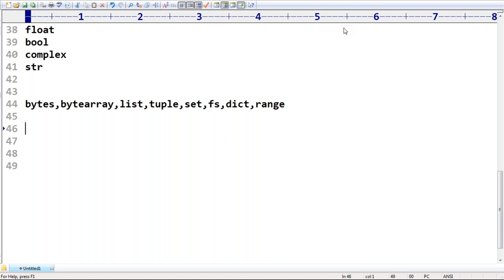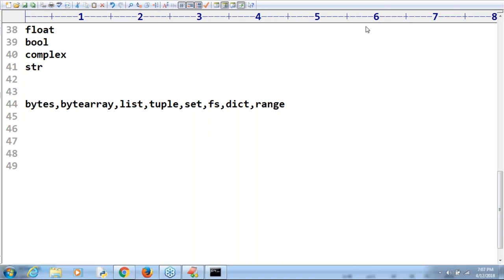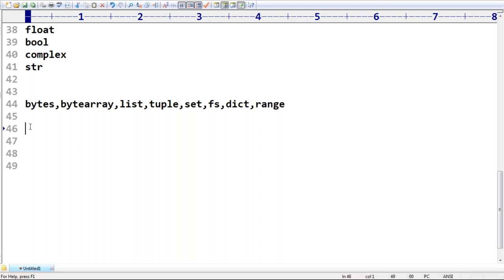Up to this, whatever we covered, there are one or two conclusions I want to talk about. 14 data types we covered. The None data type we will discuss, don't worry about that. That part we are going to discuss in detail. Just observe, there are some conclusions I have to discuss. What is the first conclusion?